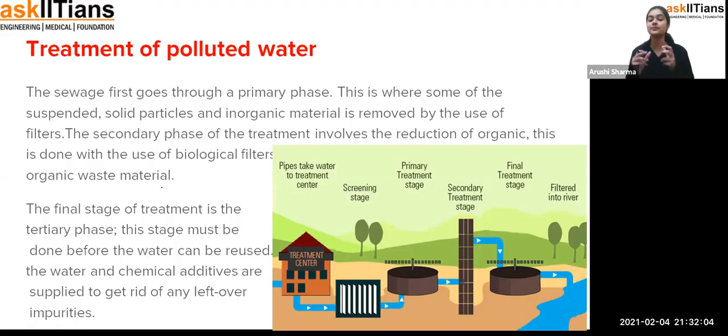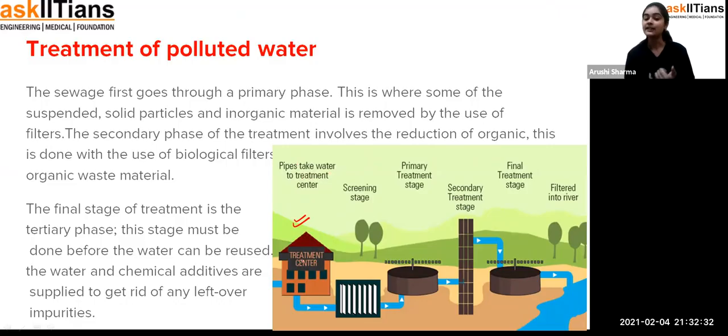So that is why, students, the pipes are arranged in such a way that all of the wastewater is collected at one place, and we can see that the wastewater plant, or just the place where the water has to be treated, we call the treatment center, as you can see. So pipe takes water to treatment center. That means the water from the houses is going to be transferred to the treatment center with the help of the pipes only.